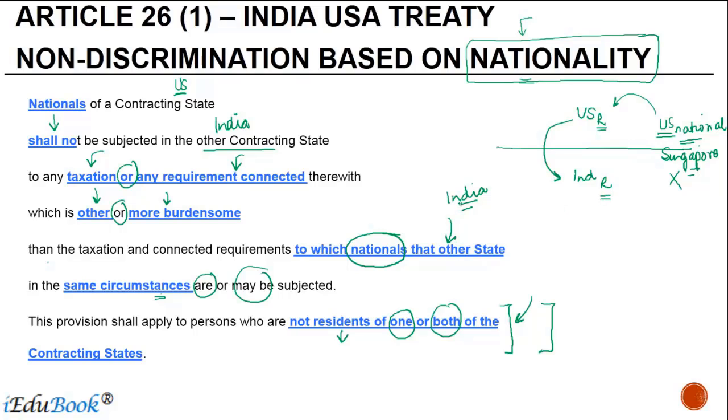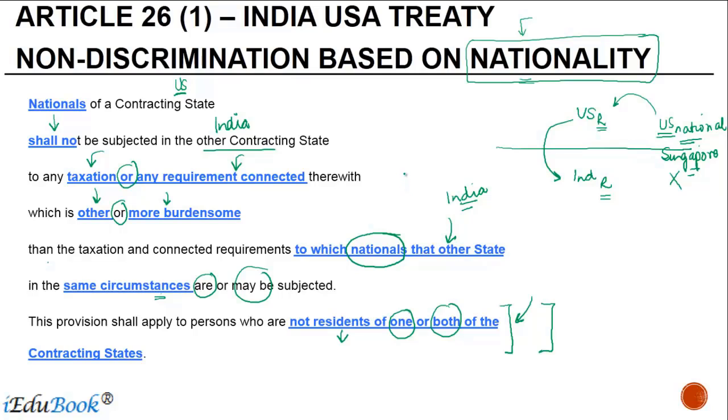Now, what does the first paragraph say? It says that the nationals of a contracting state, which is a US national, shall not be subjected in India to any taxation or any connected requirement which is different or more burdensome, which nationals of India are subjected to under same circumstances. So if the circumstances are different, then obviously there could be a difference. In what area should the taxation be? It should be in the area of tax or any requirement connected to tax.